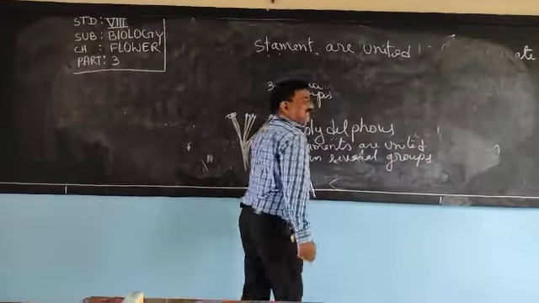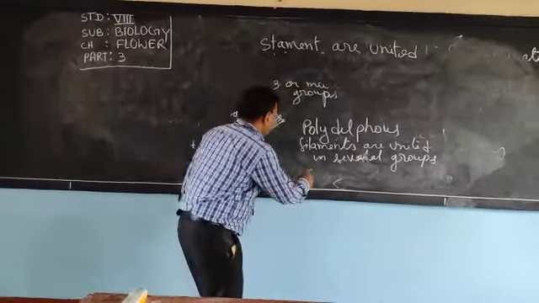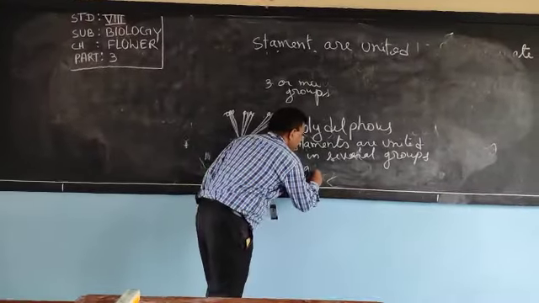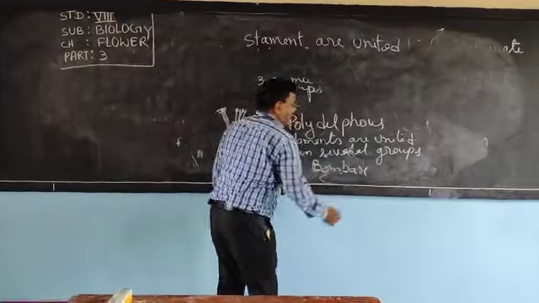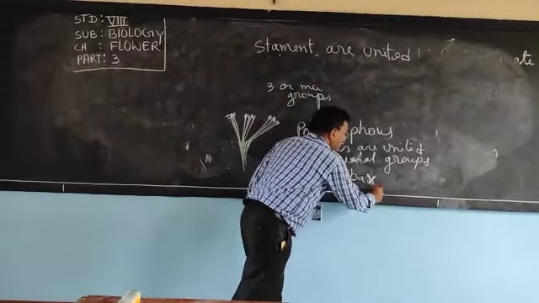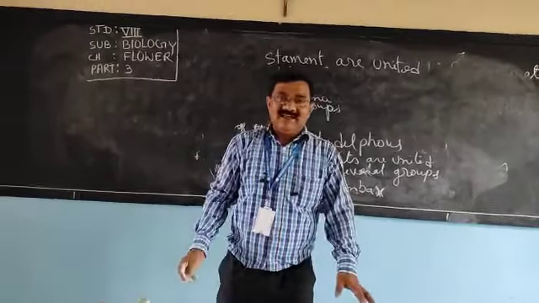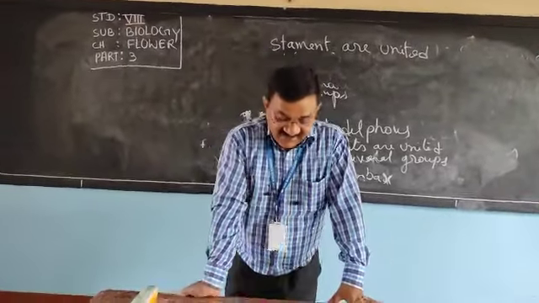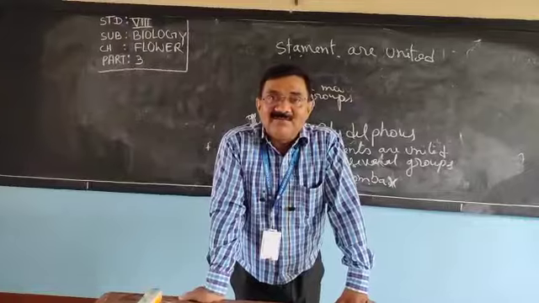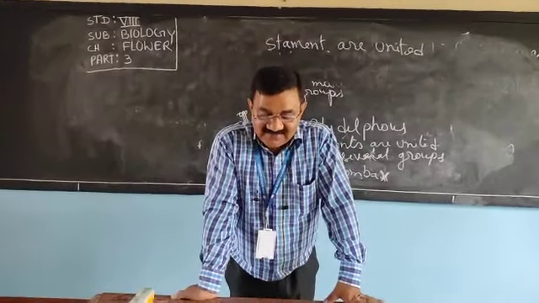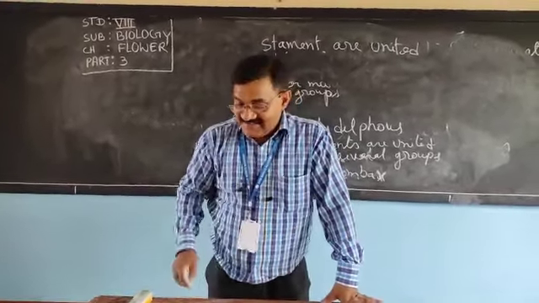And that is called polydelphous, example is bombax. Bombax, very interesting name. One mark question: Name a flower in which filaments are united in several groups. Name the following: Bombax. Understood?